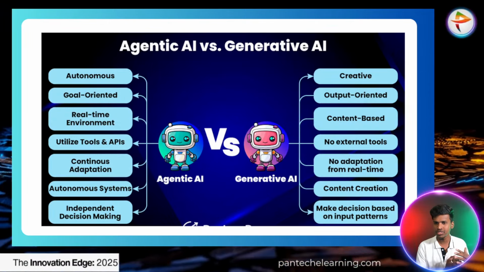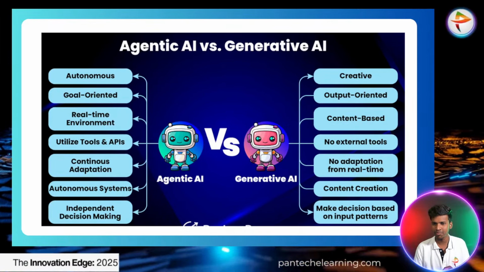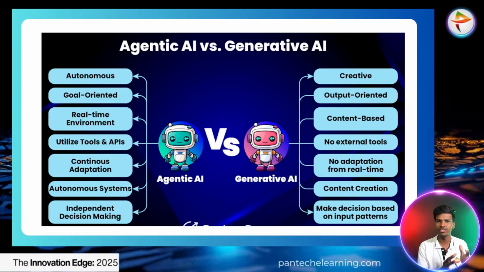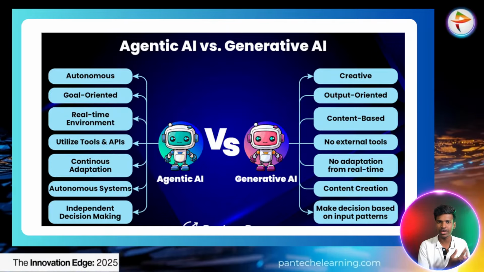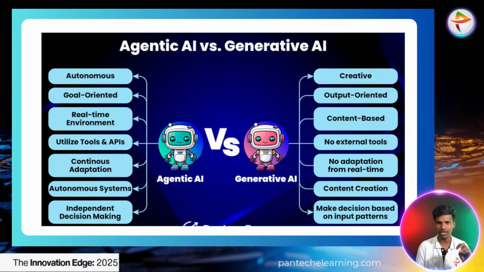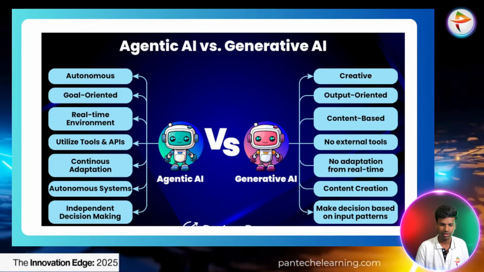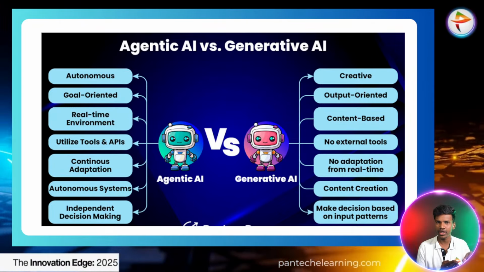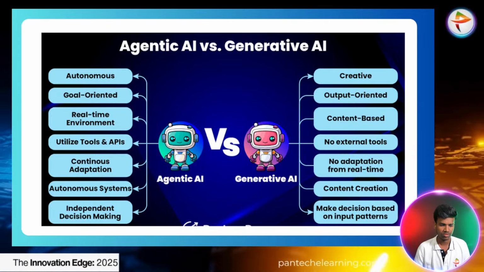utilizes tools and APIs, continuous adaptation, autonomous system and independent decision making. Generative AI is the opposite. It is fully based on one particular environment. So it is a creative one, but it is output oriented. Whenever we get output, generally we believe it is a generated one. Then content based. So based on our input prompt, they work. And no external tools. So we don't use any other thing. It works fully on our input. And no adaptation from real time, content creation and making decisions based on input patterns. Okay, this is the difference between the